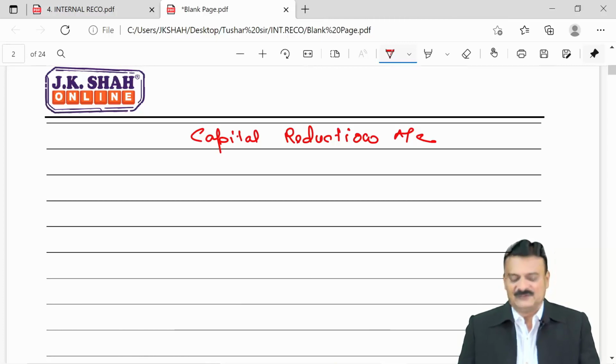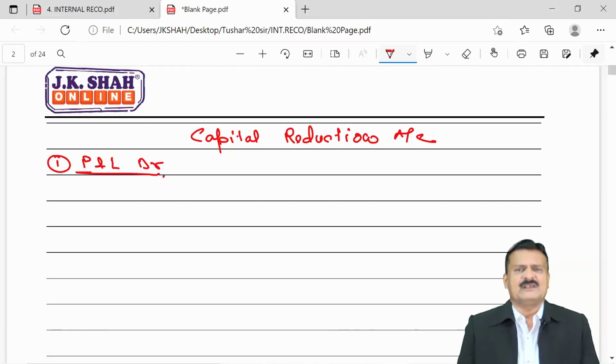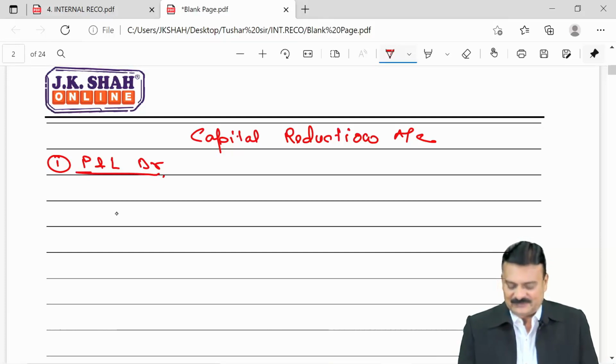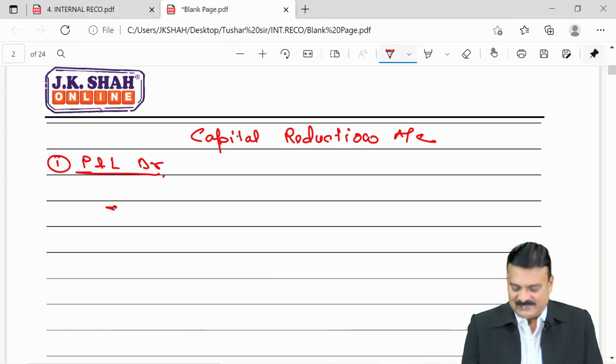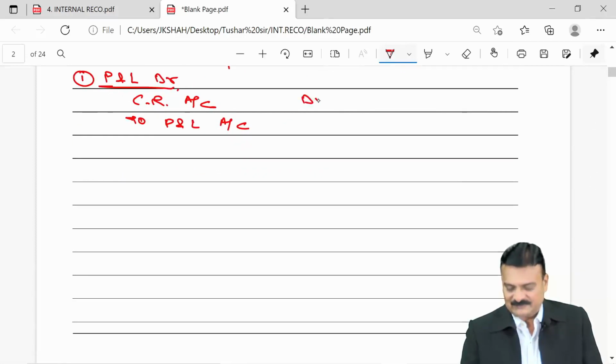For example, on the balance sheet asset side, there is an accumulated loss, P&L debit balance. We have to write it off. It has a debit balance. To write it off, we have to credit it. So my entry will be capital reduction account debit, to P&L account.